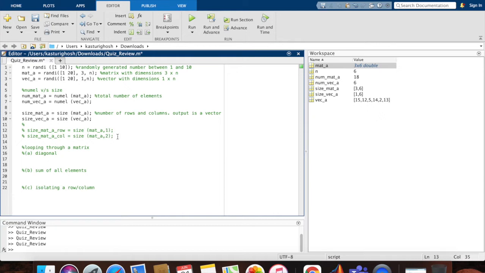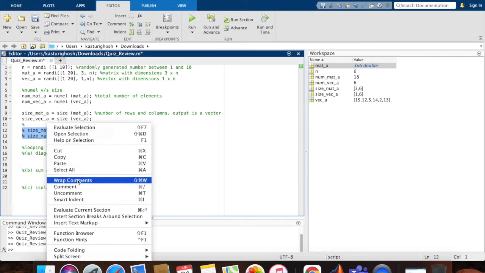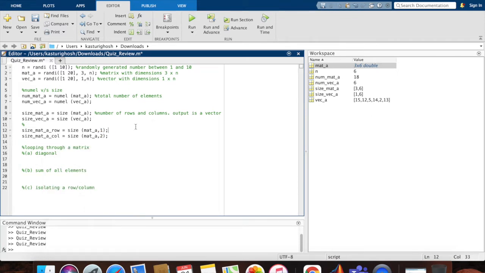Okay, and finally, this is a variant of the size function. Here, instead of just writing mat A, I have also specified the direction in which I want it. So let's uncomment these two lines now. All right, and let's run these. Okay, this is the row and the column. Do you see how this has now split up the answer? So here, when I say mat A comma 1, it is giving me the number of rows, which is 3. And when I say mat A comma 2, it's giving me the number of columns, which is 7.